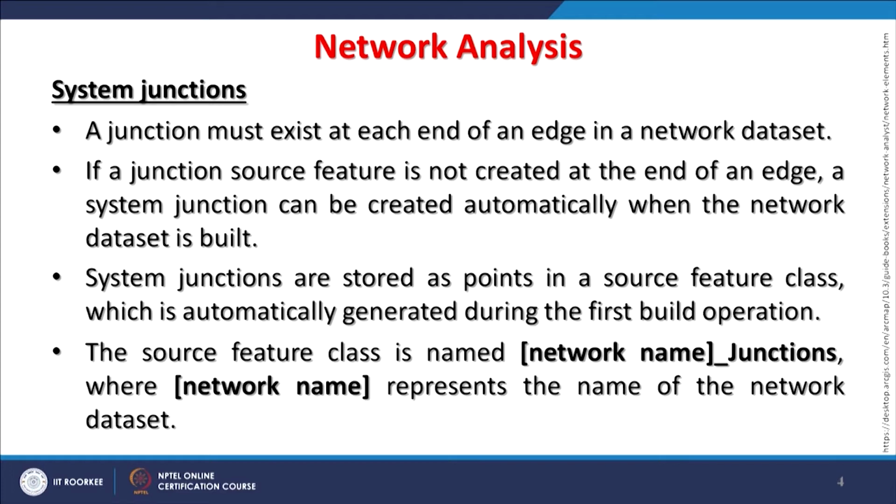The source feature class is named as the network name followed by junctions, where the network name represents the name of the network data set. Likewise, everything is organized in our network database. And when the network data set is created, the user will make choices that determine which edge and junction elements are created from source features.